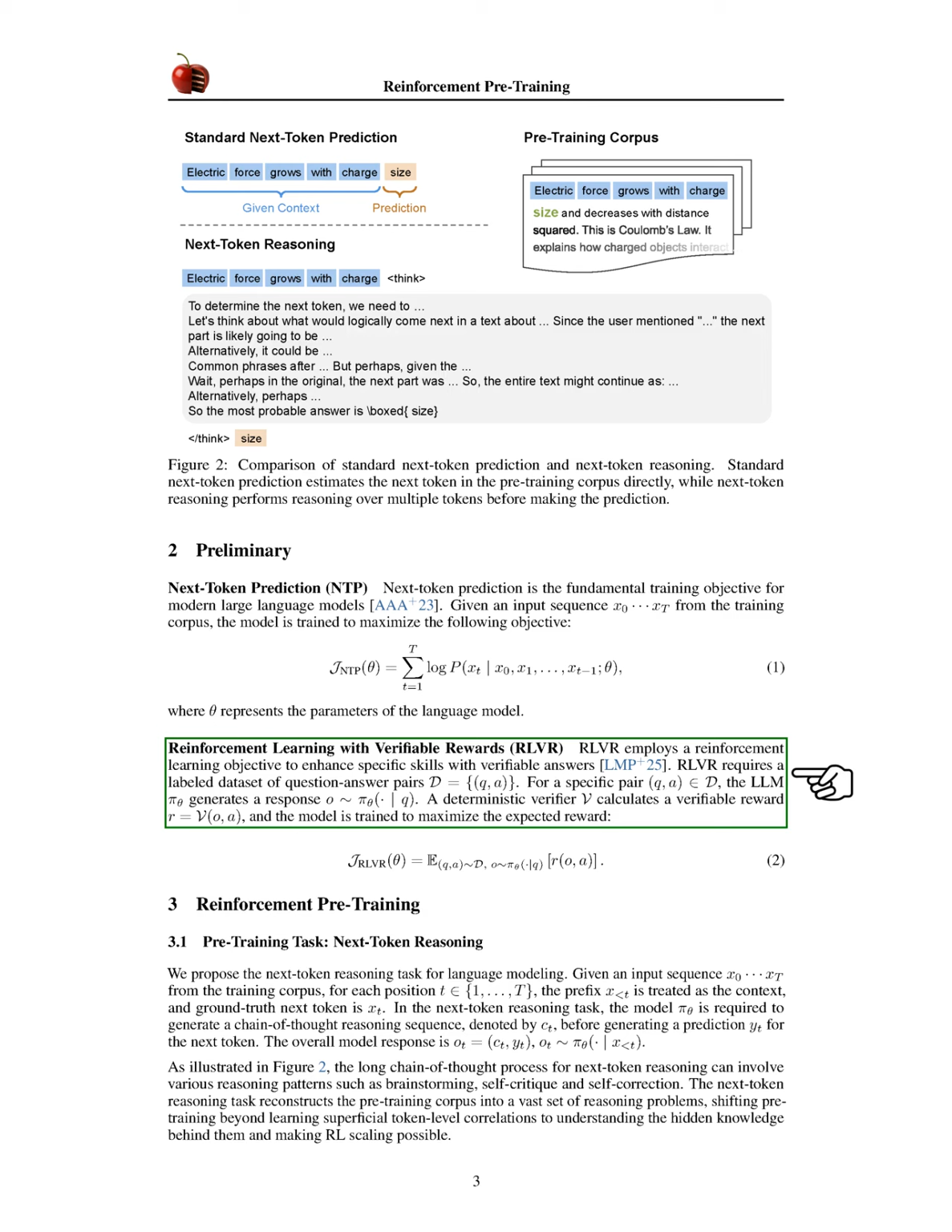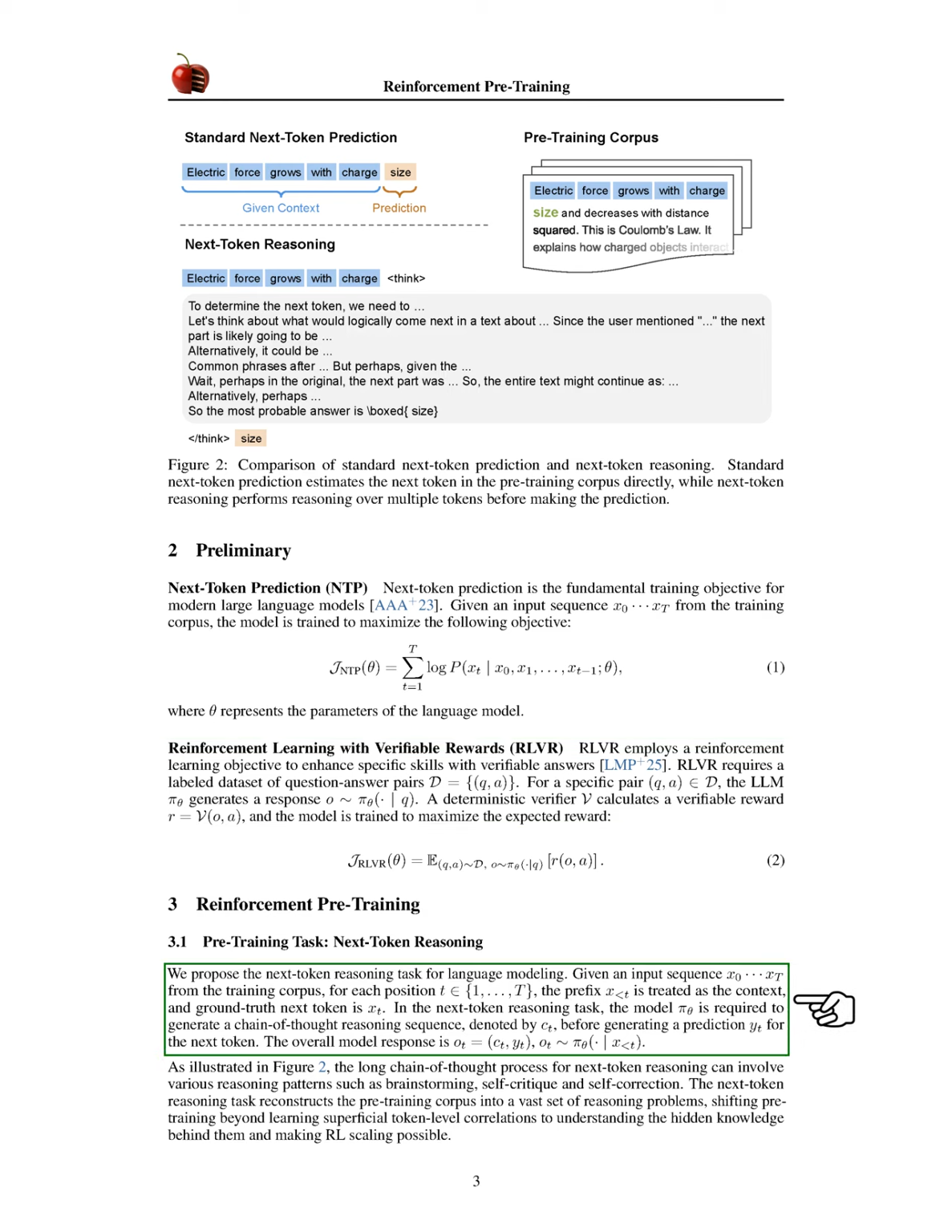We also present the pre-training task of next token reasoning. In this task, we treat the input sequence as context and require the model to produce a reasoning sequence before predicting the next token. This reasoning process can include various patterns like brainstorming and self-correction, allowing the model to understand deeper knowledge rather than just surface-level correlations.